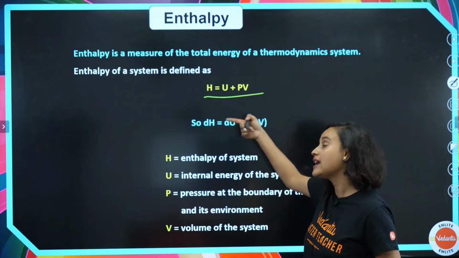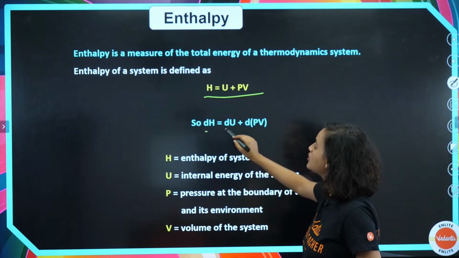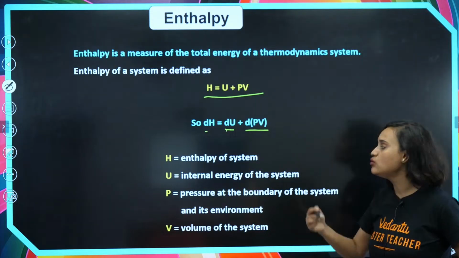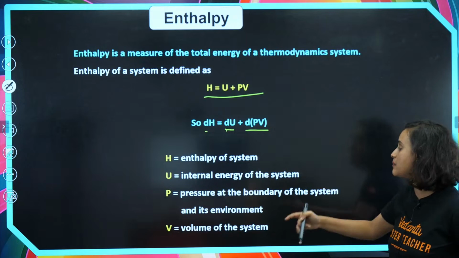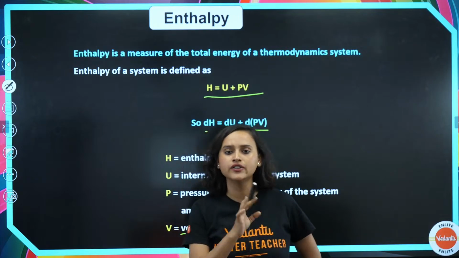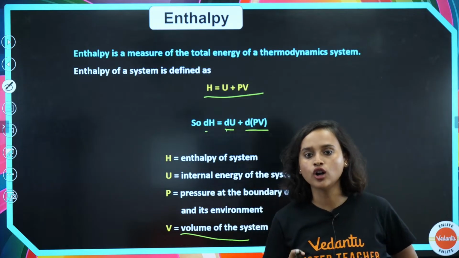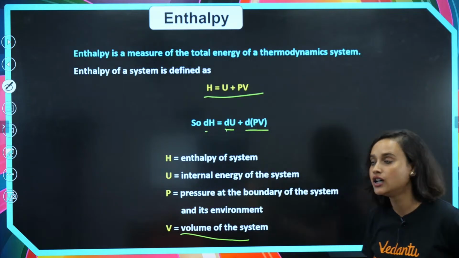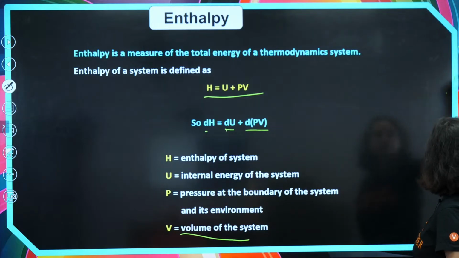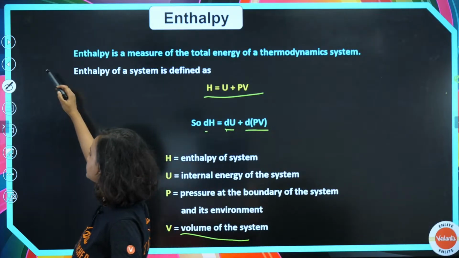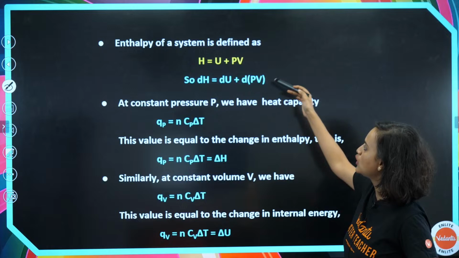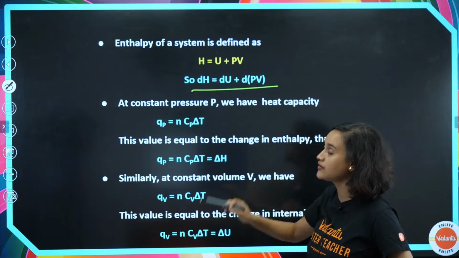So, if I know H, then if I want to find out dH, that means it will be equal to dU plus d(PV), where H is the enthalpy of the system, U is the internal energy of the system, P is the pressure at the boundary of the system and its environment, and V is the volume of the system. Obviously, we know all of these terms, right? So, enthalpy of a system is defined as H is equal to U plus PV. This is something that we have just learned.